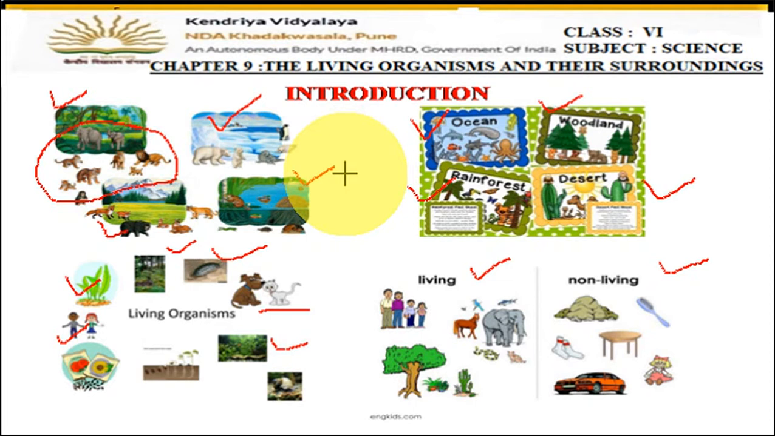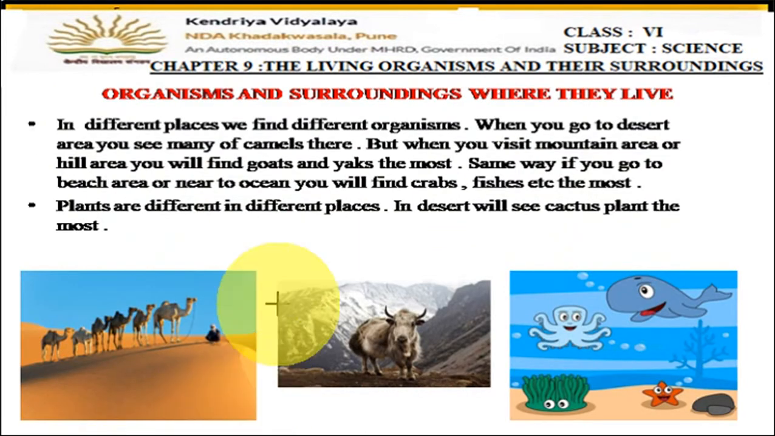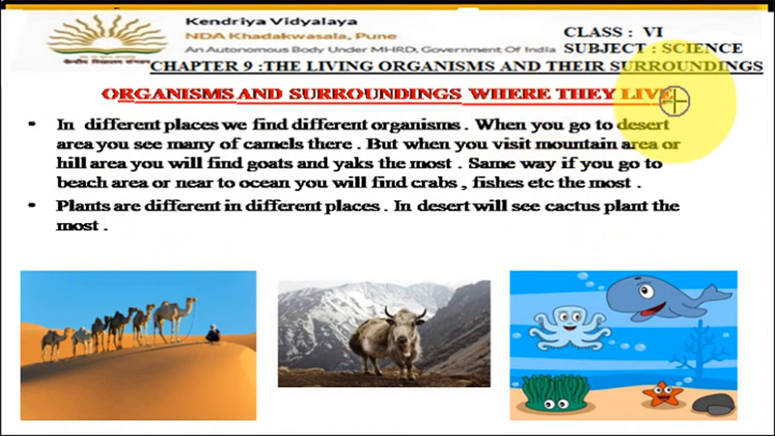Suppose a cactus plant can be found in the desert area, then what is so special in the cactus plant that makes it live in the desert area? If a polar bear can live in the polar region, then what are the special changes in its body so that the polar bear can live in the snow covered areas? So these all we'll find in the forward slides. So let's begin with the organisms and the surroundings where they live.